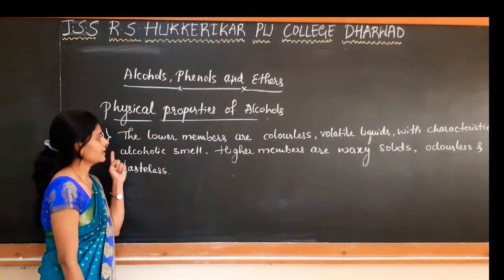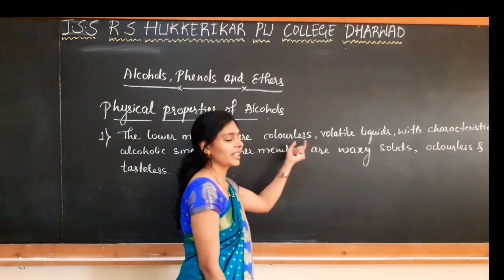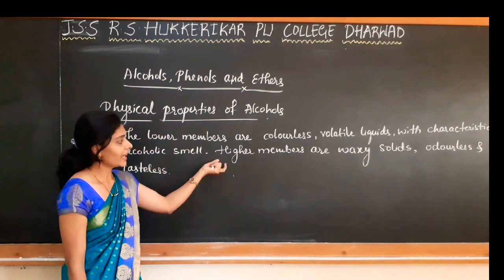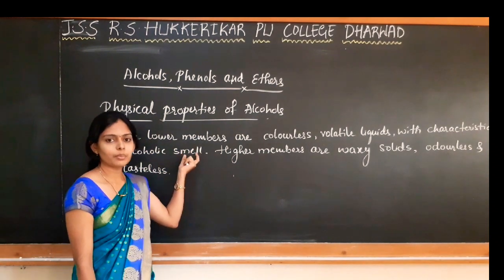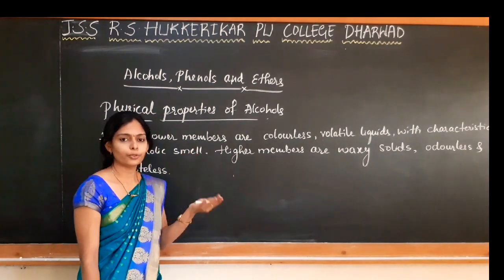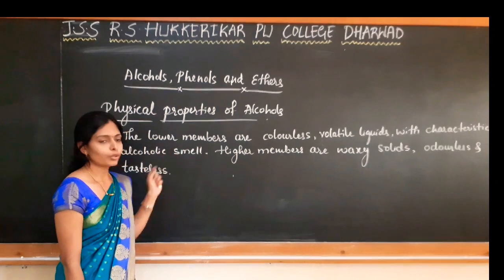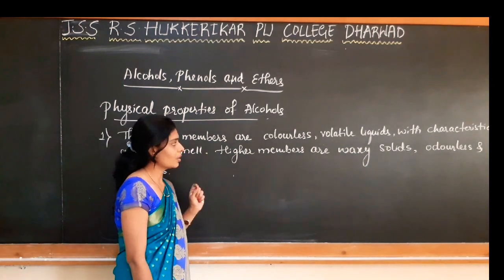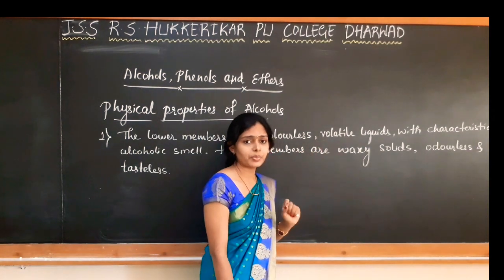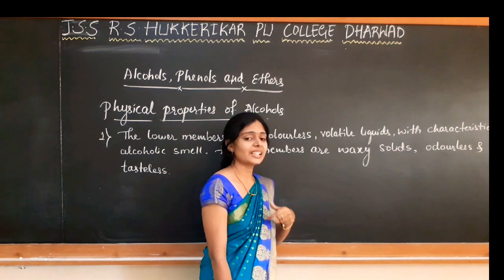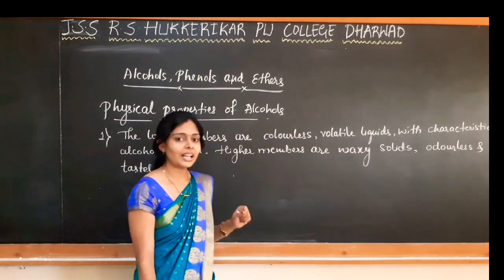The first property is the lower members of alcohol series are colorless, volatile liquids with a characteristic alcoholic smell, and the higher members are waxy solids, they are odorless and tasteless. The lower members means those containing 2, 3, 4 carbon atoms. The alcohols which contain less number of carbon atoms are considered as lower members of the alcohol series. So those alcohols are colorless, they don't have any color. They are volatile liquids. Volatile liquid means they have very low boiling point, so they easily undergo vaporization, and they have a characteristic alcoholic smell.